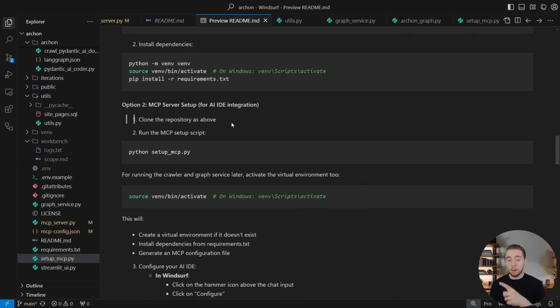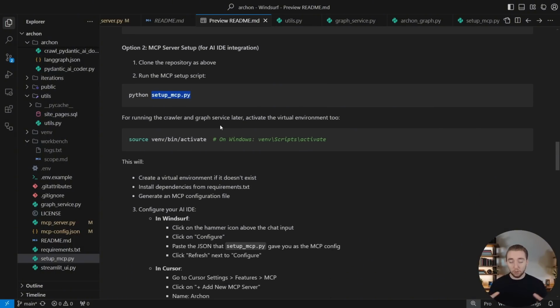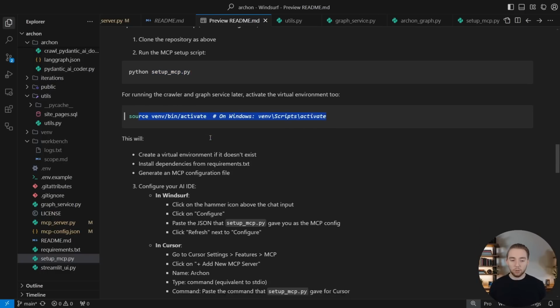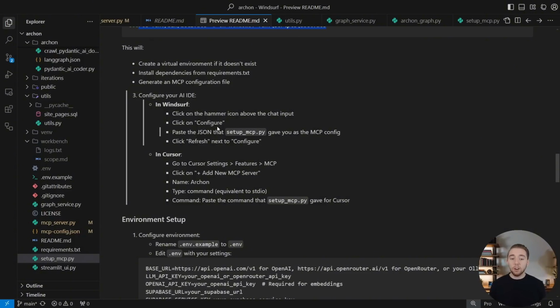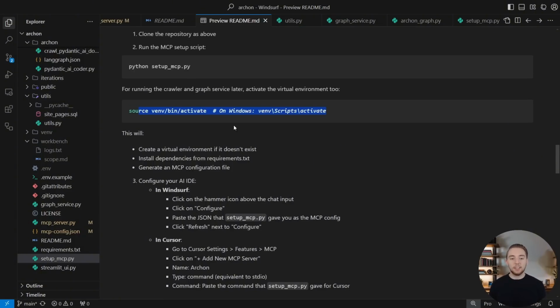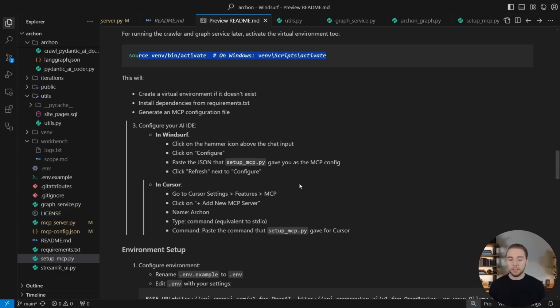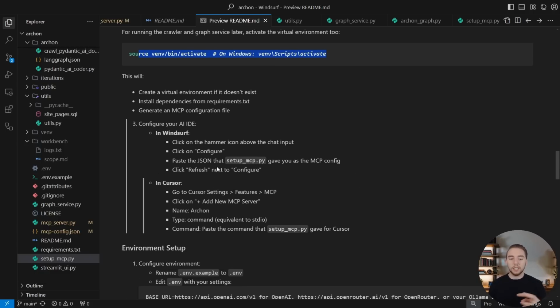And if you're using it through MCP, you can run this setup script that I showed earlier, which sets up your virtual environment, gives you your MCP config, and then you want to activate your virtual environment as well. And then I have instructions for both Windsurf and Cursor on how to include the config that the setup MCP script gives you. And it'll be the same, or at least very similar to one of these two, if you're using something else like Claude Desktop or some other AI coder that supports MCP.